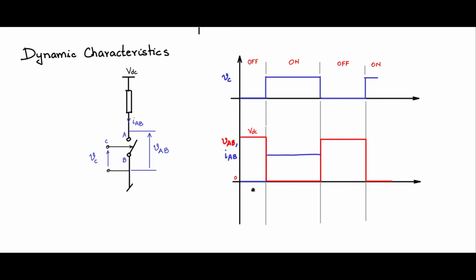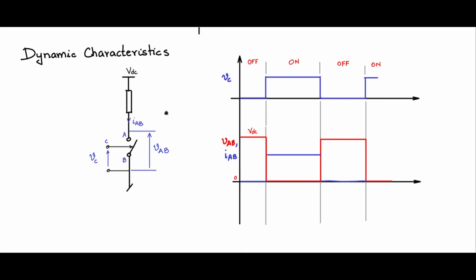So now let us see the current. During the off state, the current is 0. When the switch is off, the R off state of the switch is infinite. There is no flow of current. And then during the time when VC is high, the switch is on, VAB is 0, and the entire voltage appears across this load device.